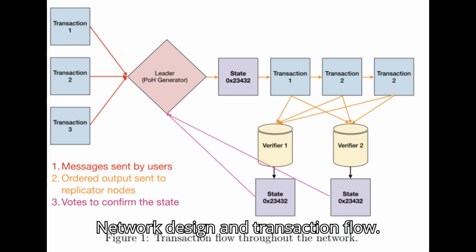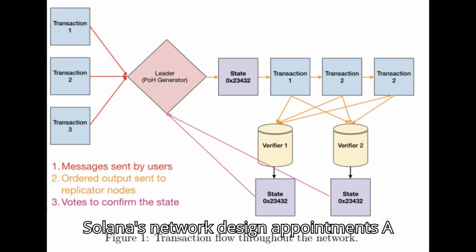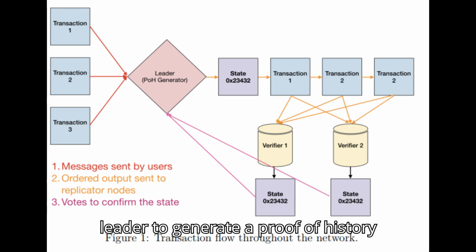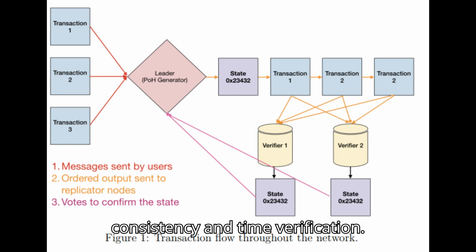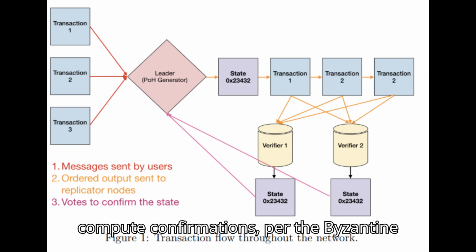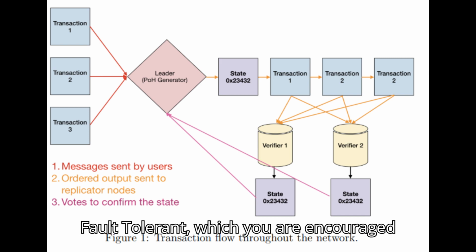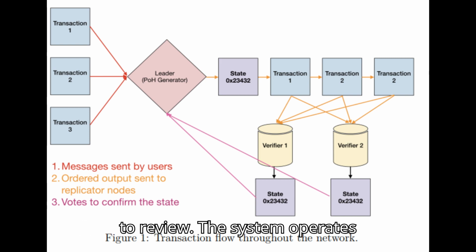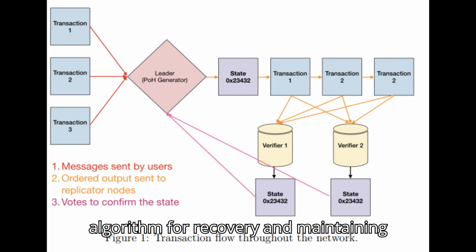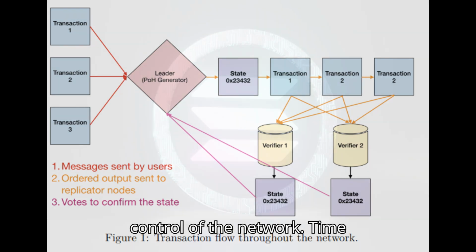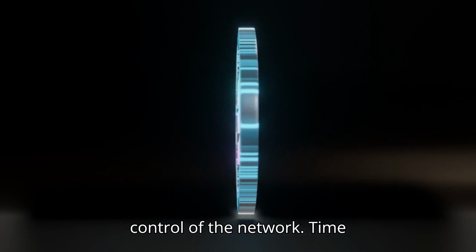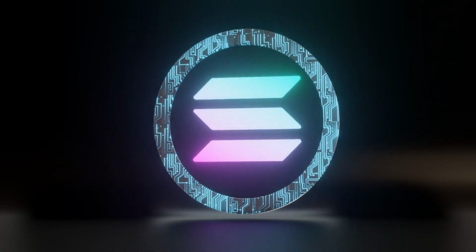Network design and transaction flow. Solana's network design appoints a leader to generate a proof of history sequence to ensure global read consistency and time verification. Verifiers replicate transactions and compute confirmations per the Byzantine fault tolerance, which you are encouraged to review. The system operates optimally even during partitions, leveraging a proof of stake (POS) algorithm for recovery and maintaining control of the network.